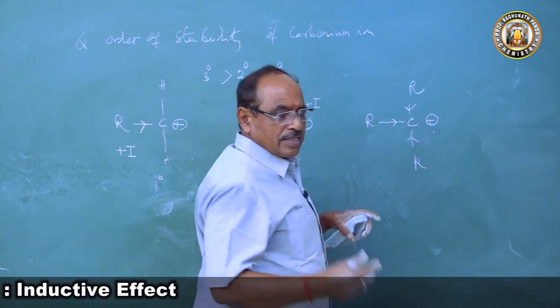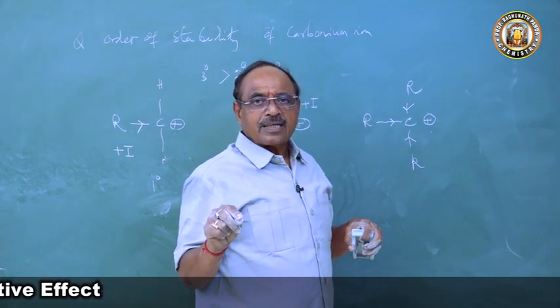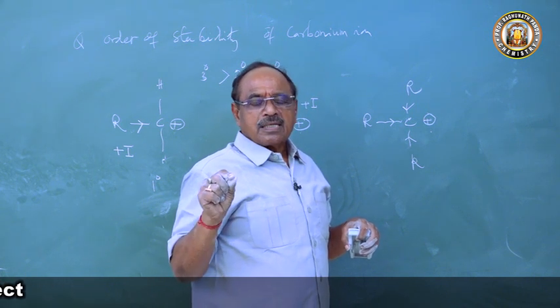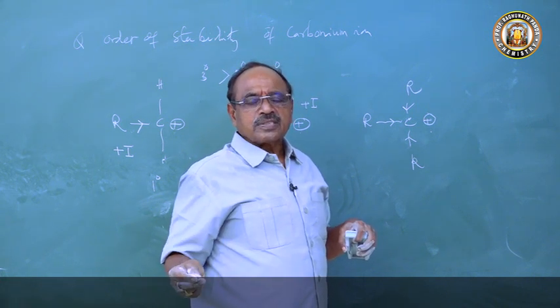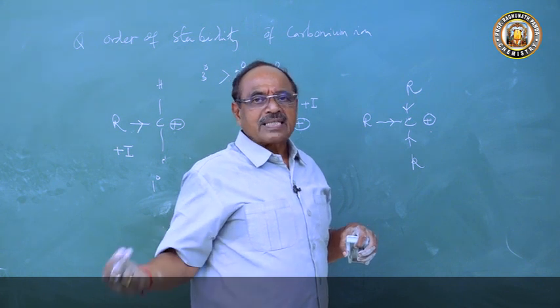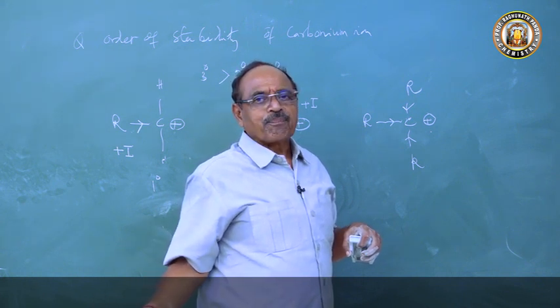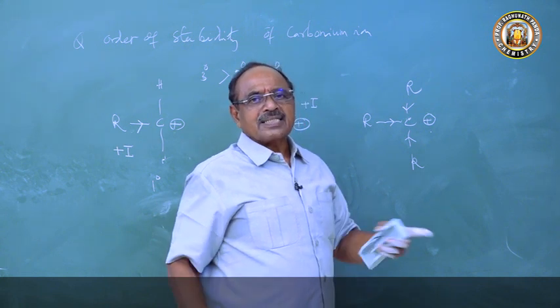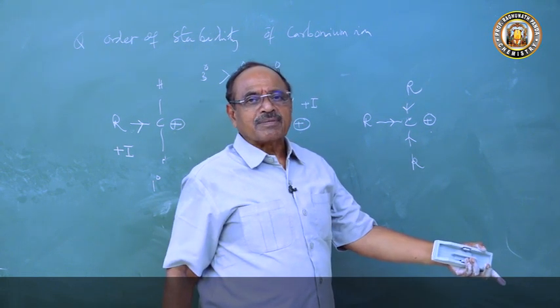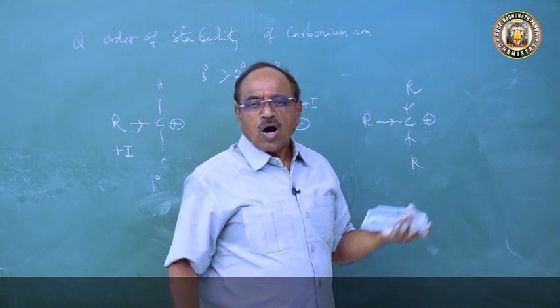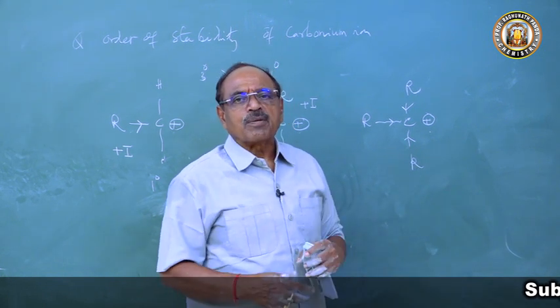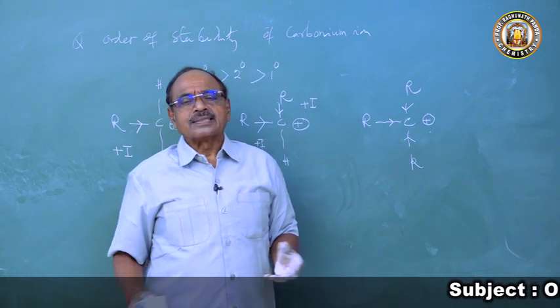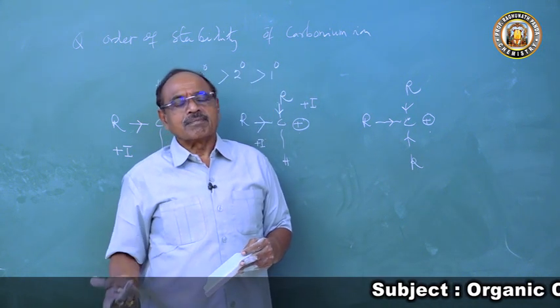So the charge density at the tertiary carbonium ion is less than that of the secondary, which is less than that of the primary carbonium ion. Hence primary carbonium ion is more reactive than secondary, which is more reactive than tertiary. Or in reverse, the tertiary carbonium ion is more stable than secondary, than primary carbonium ion.